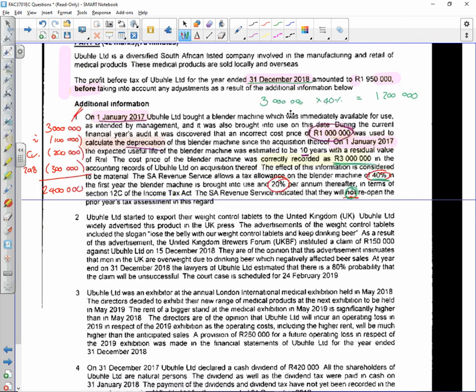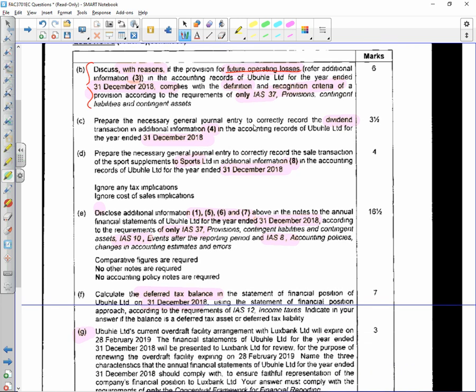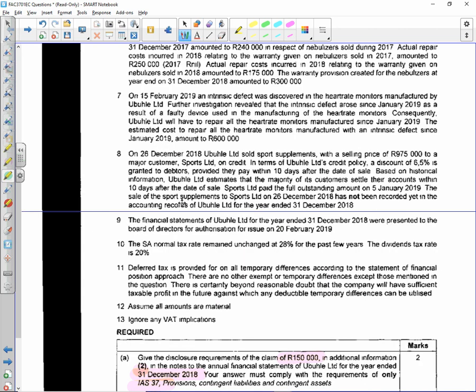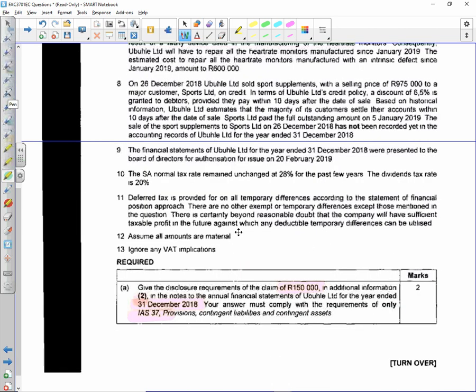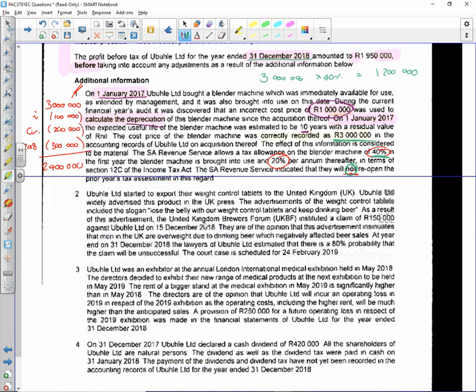Right. Then I have point number 2. Obuhle Limited started to export their weight control tablets to the United Kingdom just before, what did they want from 2? They just wanted the discussion. Can you guys read through that by yourselves? Okay. I'm not going to deal with 2 then. We'll skip to 3.